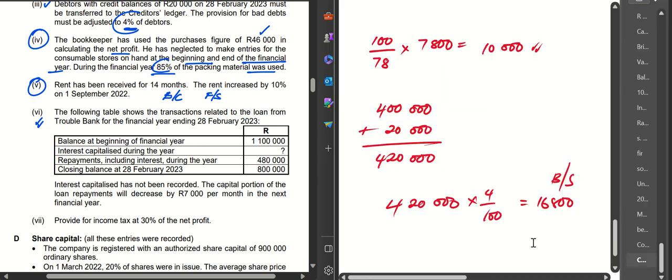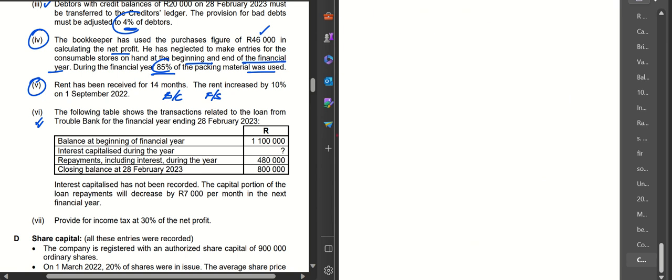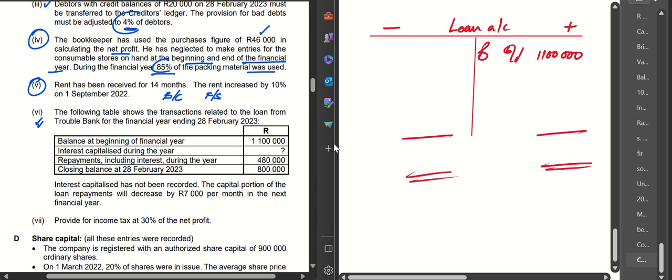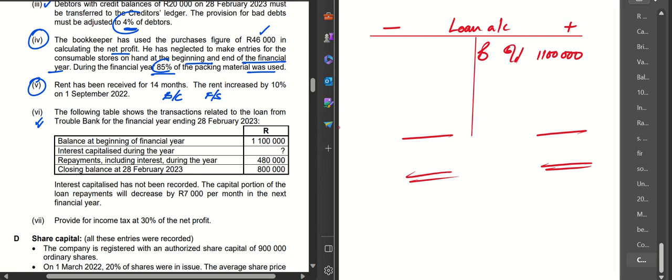With this kind of an adjustment, I'll quickly come and open a loan account. So here is my loan account. This is a liability, so it's a plus, and here it's a minus. So we're going to have the balance at the beginning, balance brought down 1.1 million. That is the balance at the beginning. And then repayments including interest.